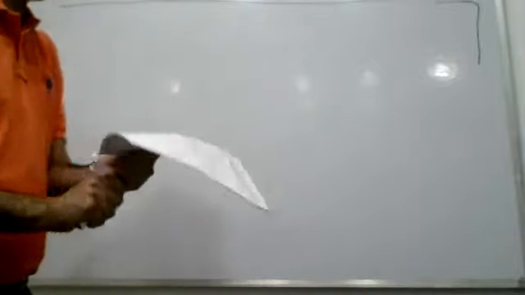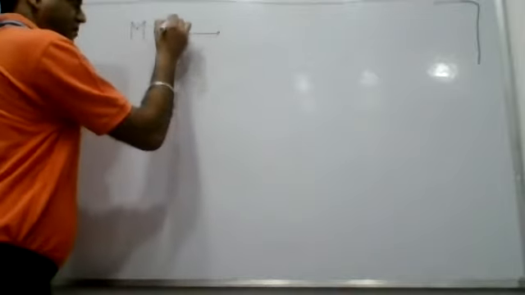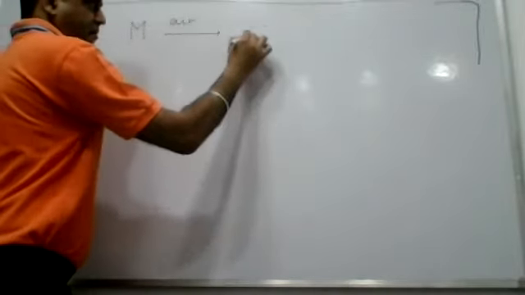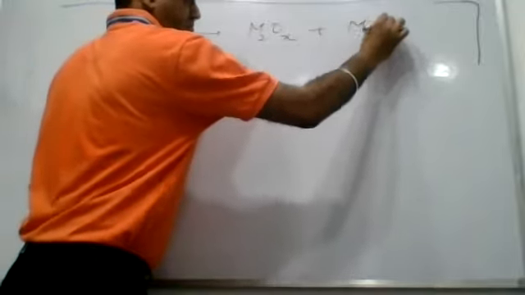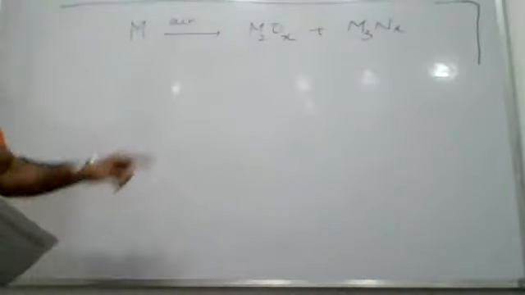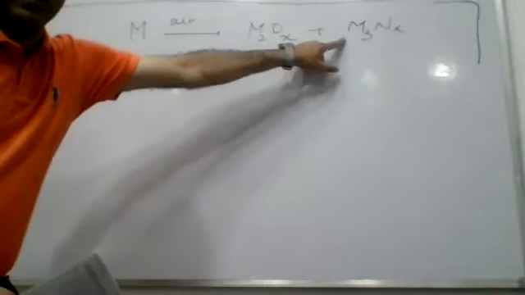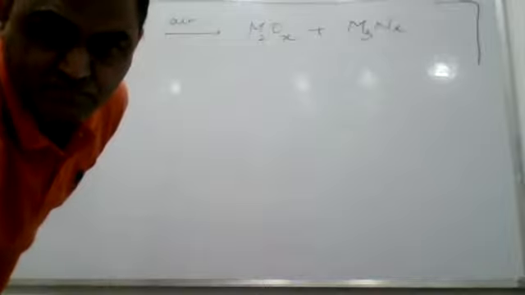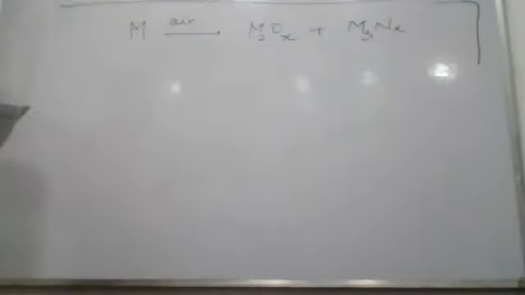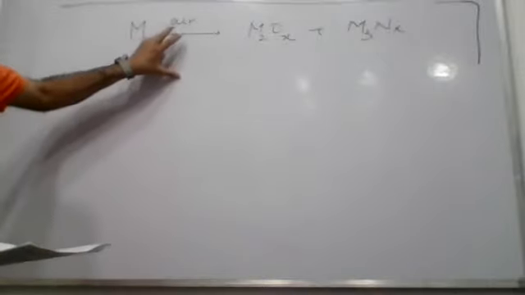Question number 1. We have to pick up an element, a metal, which on burning in air forms these products. When burnt in air, it forms oxide as well as nitride. Now, how to check it? Students, I need to identify a metal which when burnt in air forms these products.